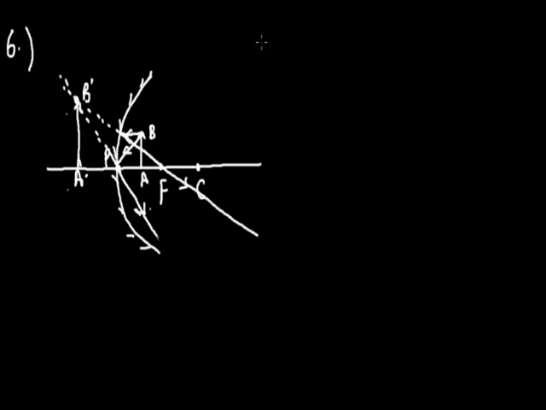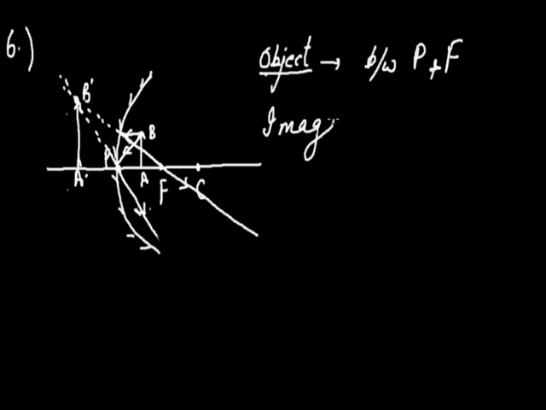So we find that if the object is placed between pole and focus, then the image is found to be located behind the mirror.